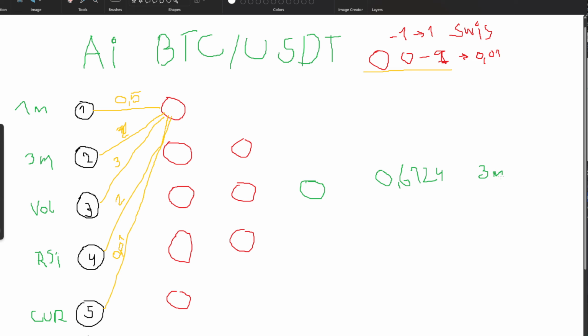So what I noticed is that in some cases, maybe the AI figures out that we don't need this neuron, we don't need this neuron, we don't need this neuron. We are completely sufficient. Let's say this indicator sums out the value and we already have the correct answer, so we don't need all of these anymore. These neurons just die out, because they end up turning values of 0.